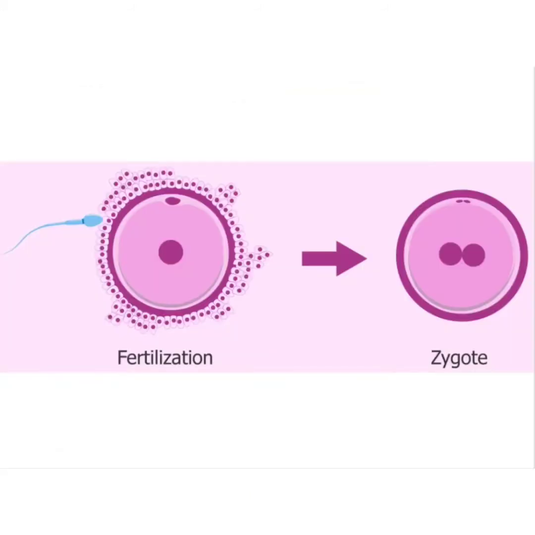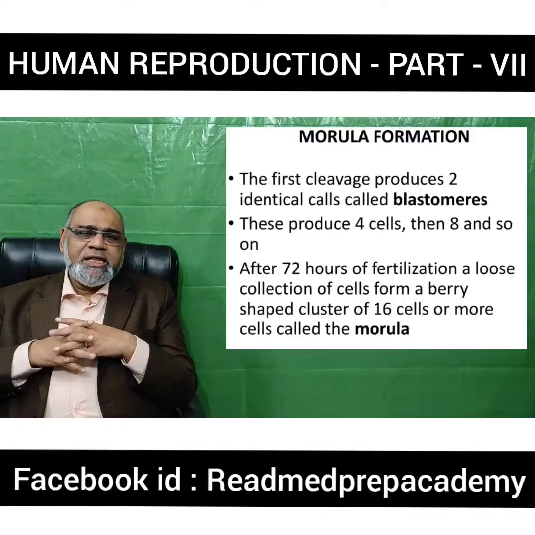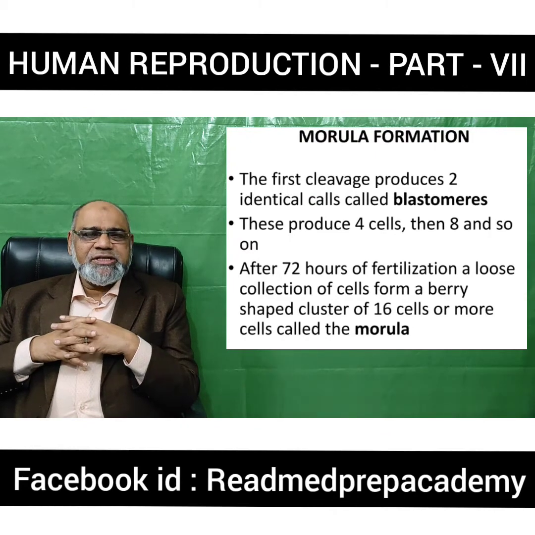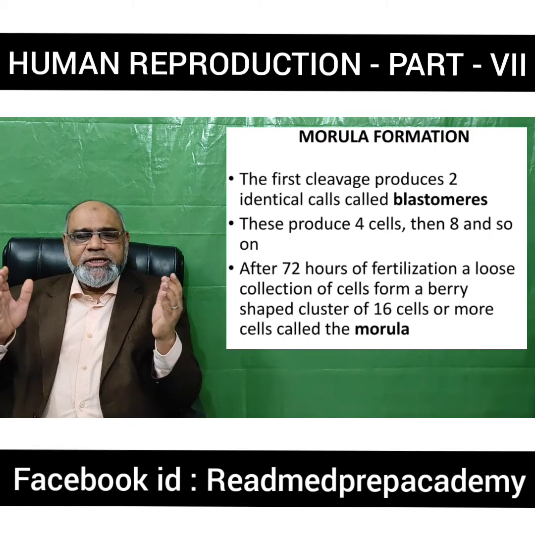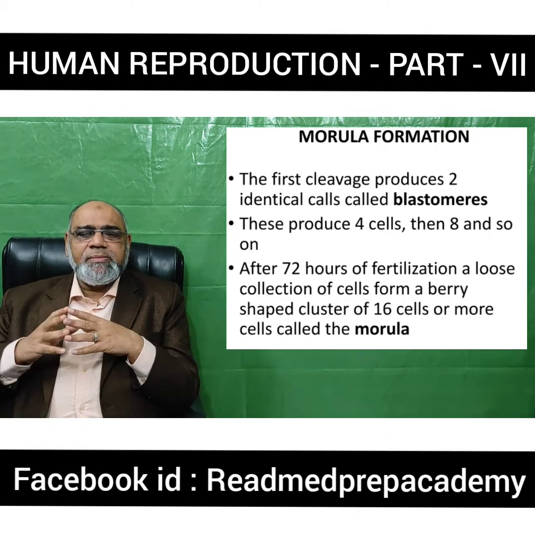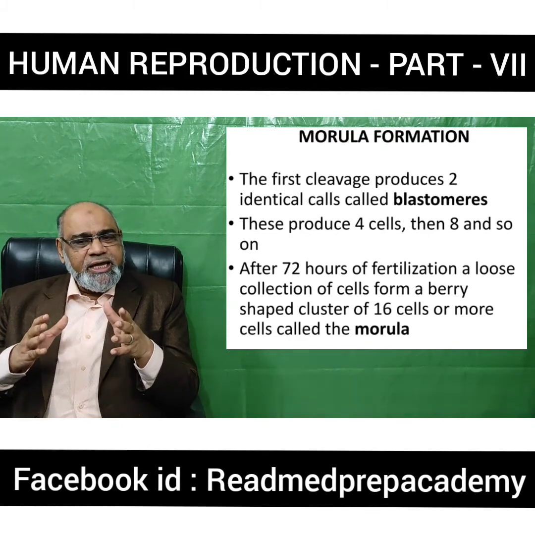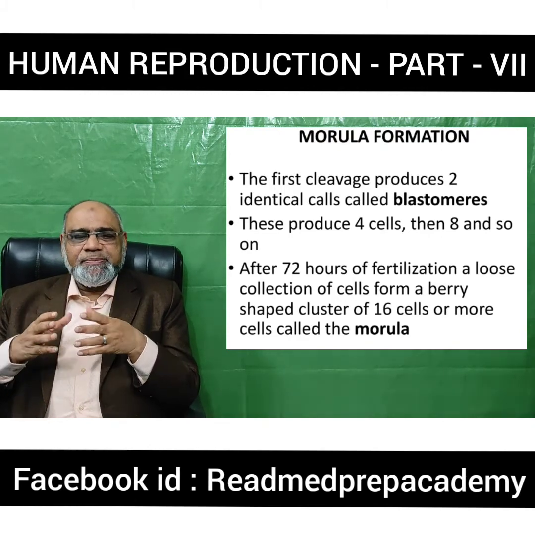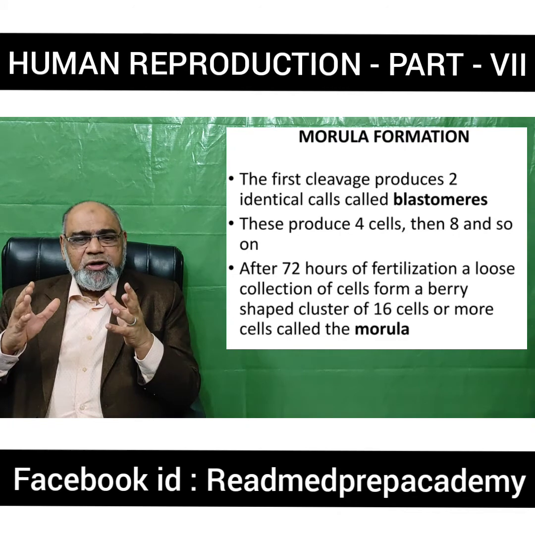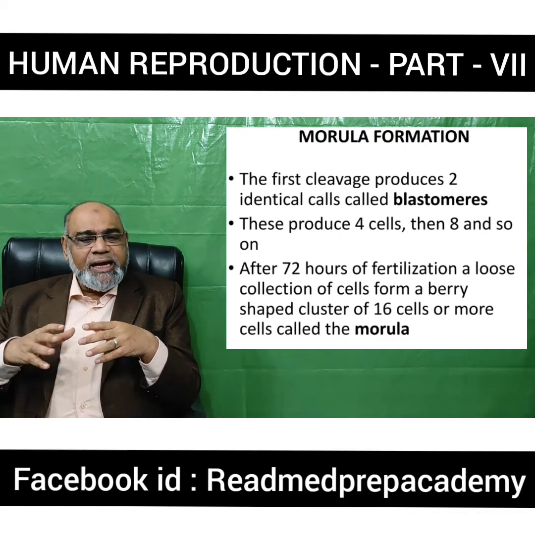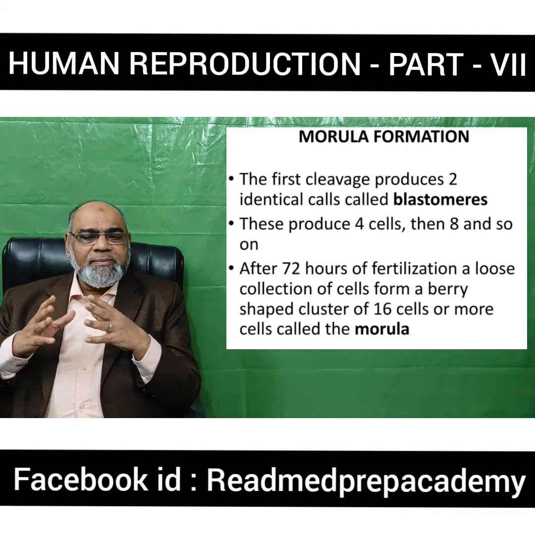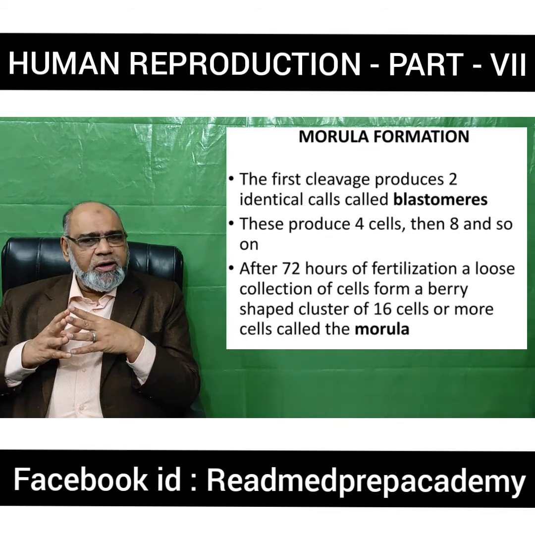Fertilization of the sperm and the ovum results in the formation of a zygote. After the zygote is formed, the first division occurs, which is a mitotic division, producing two identical cells called blastomeres. These two cells then multiply and the zygote becomes a 4 cell, then 8, and the multiplication goes on and on.